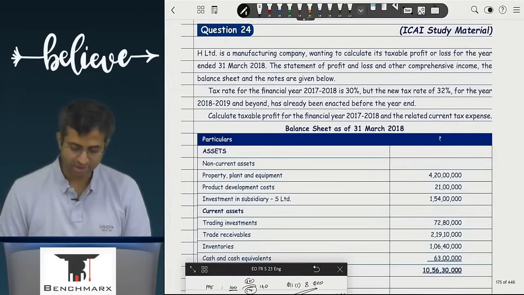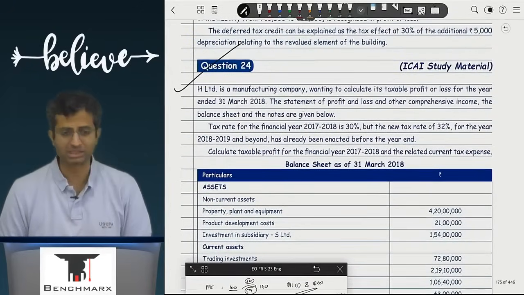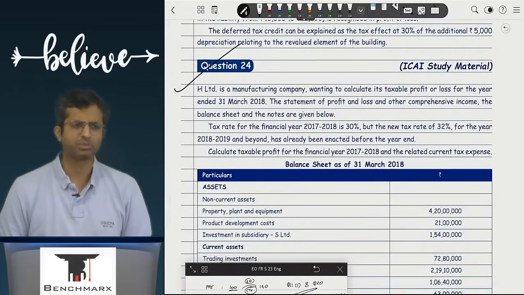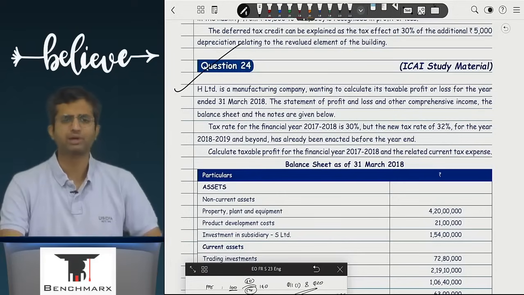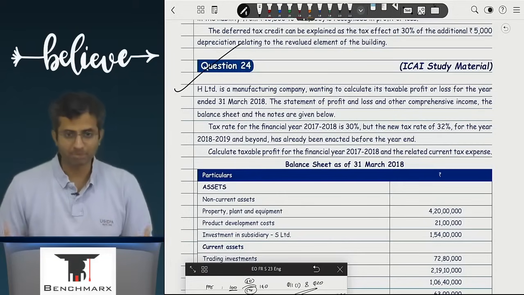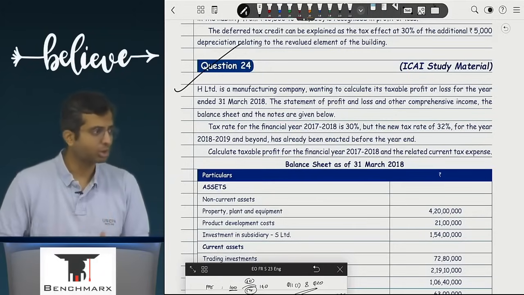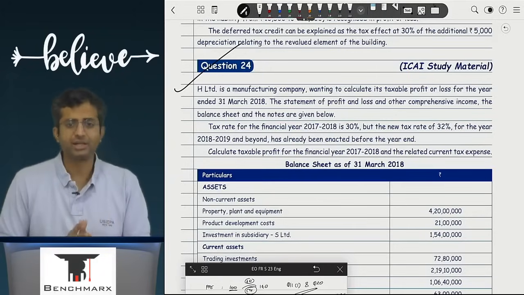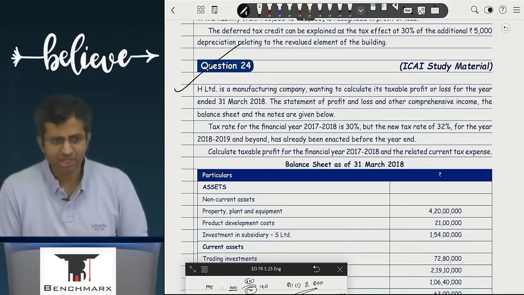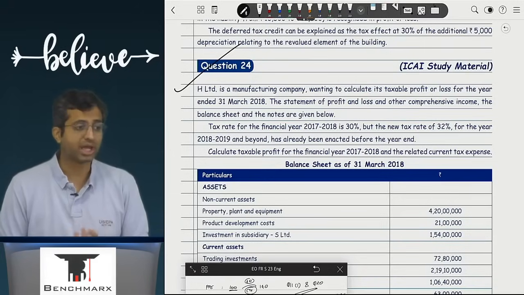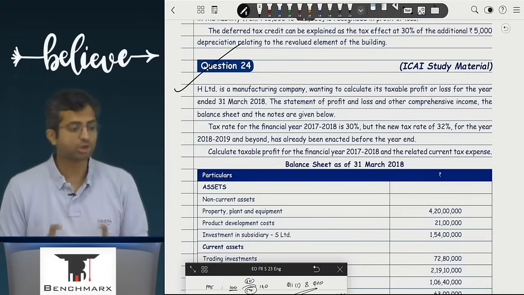Next you go to question number 24, 25, 26. These three questions are from the institute study material. You have a fairly detailed example which the institute builds up through three questions where it helps you in calculating the tax, then identifying the carrying value and tax base, and then also finding the differences.